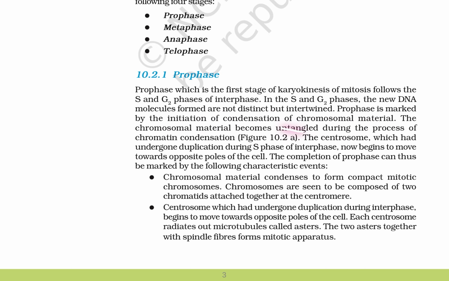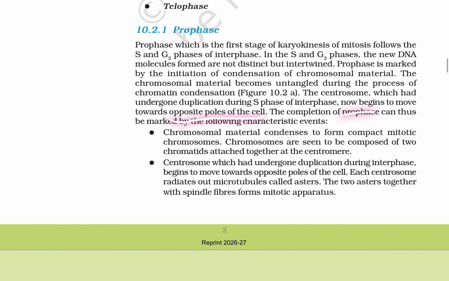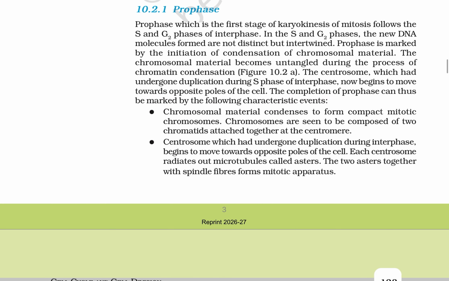The chromosome material becomes untangled during the process of chromatin condensation. The centromere, which had undergone duplication during the S phase of interphase, now begins to move towards opposite poles of the cell. The completion of prophase can thus be marked by the following characteristic events.